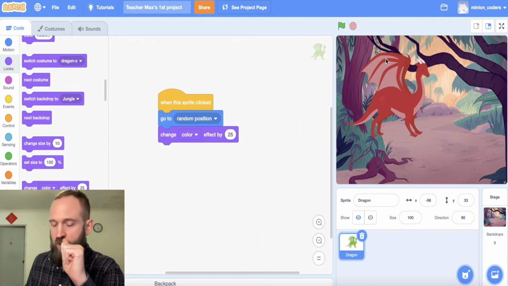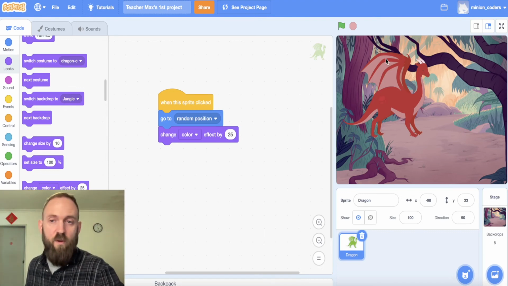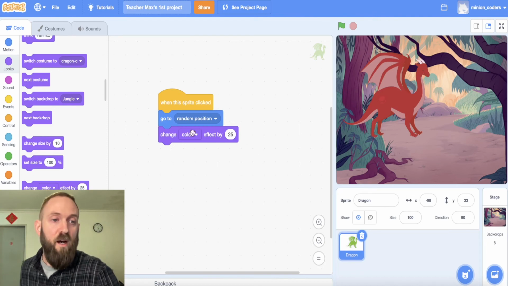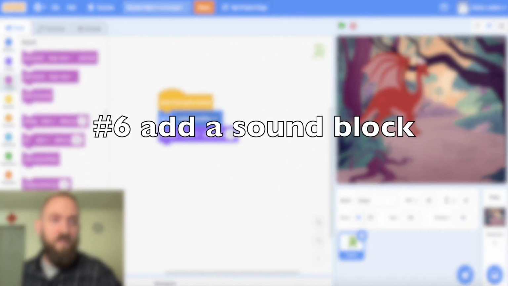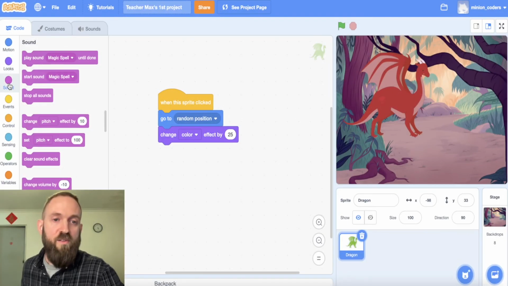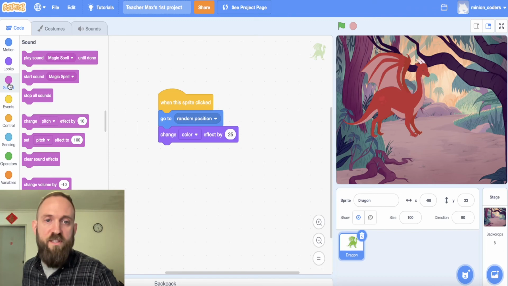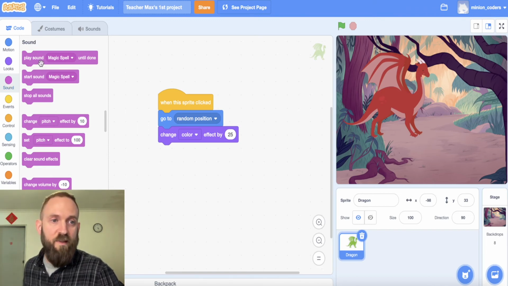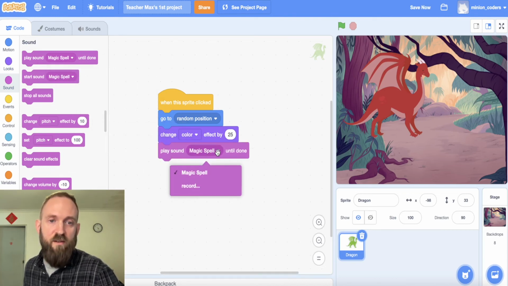I want to give you one more job in this project for our day 1 project. Okay, everyone? I would like you to add a sound. So 3 things are going to happen when I click my sprite. He's going to move position. He's going to change his color. And it's going to play a sound. It's going to play one sound. Right now, it's called Magic Spell. The sound is Magic Spell.